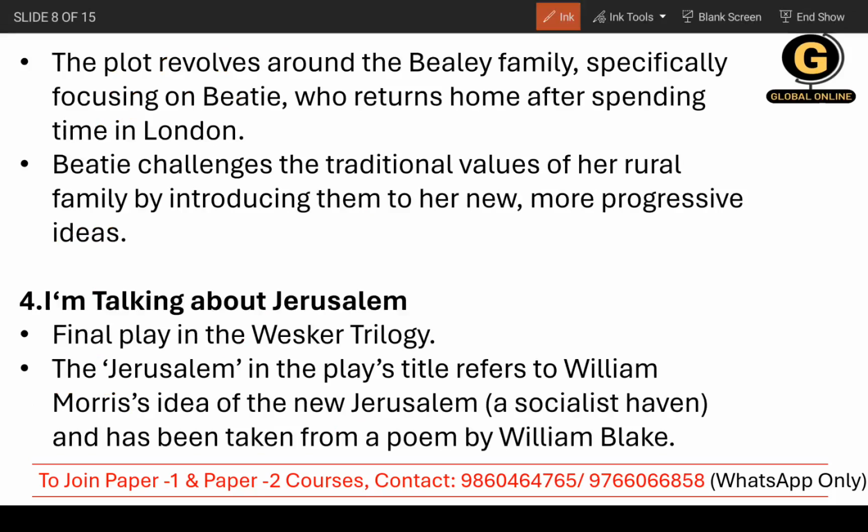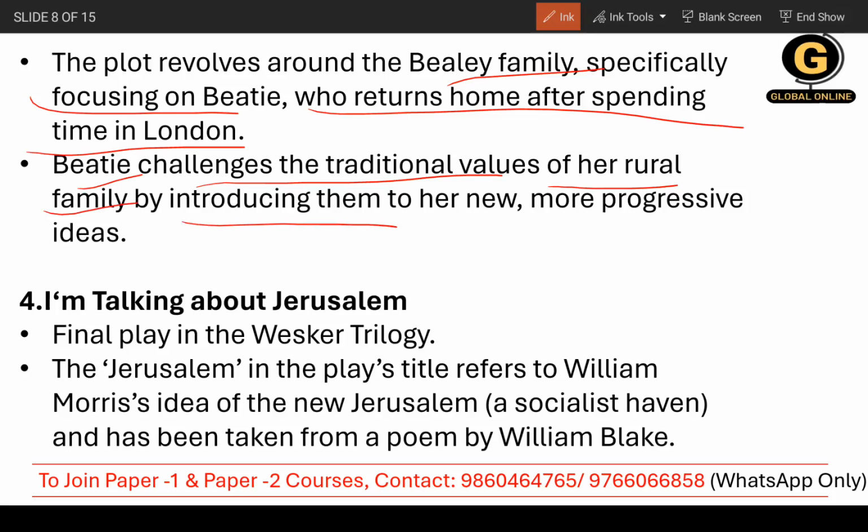The plot revolves around the Bele family, specifically focusing on Betty, who returns home after spending time in London. So the plot basically revolves around a family, the Bele family, and specifically focuses on Betty. There is a character, Betty. Now Betty challenges the traditional values of a rural family by introducing them to her new, more progressive ideas.